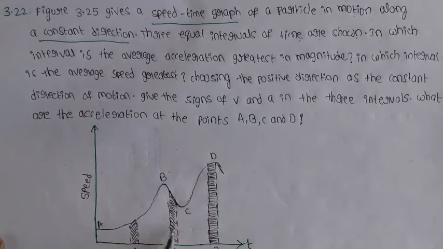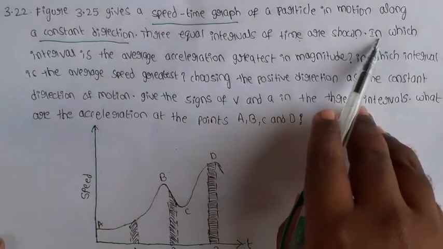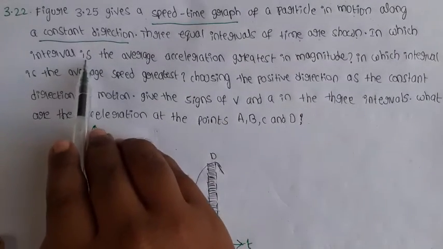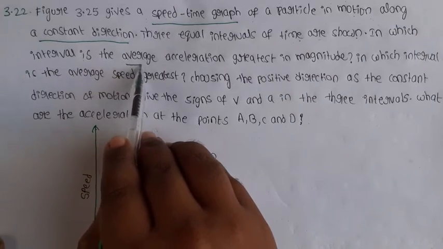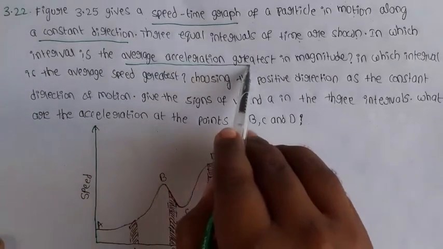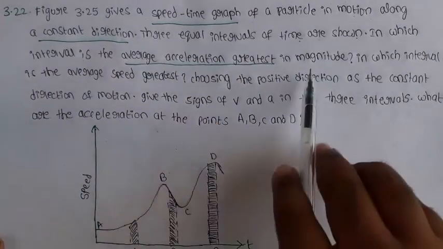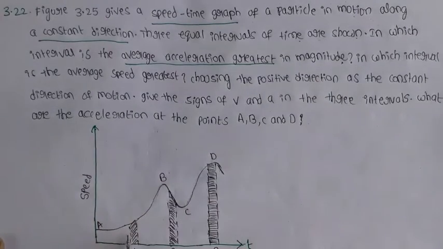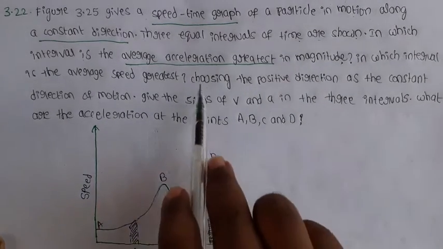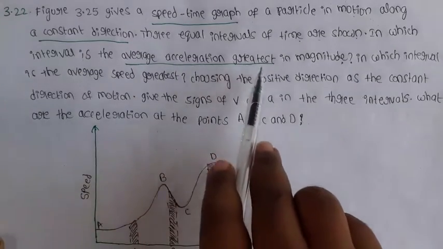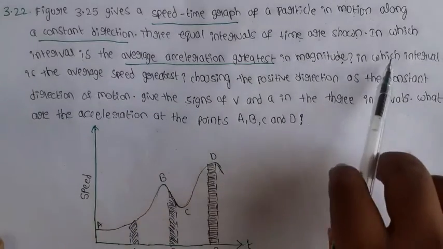In which interval is the average acceleration greatest in magnitude? So in these three intervals, which interval has the average acceleration of greater magnitude?